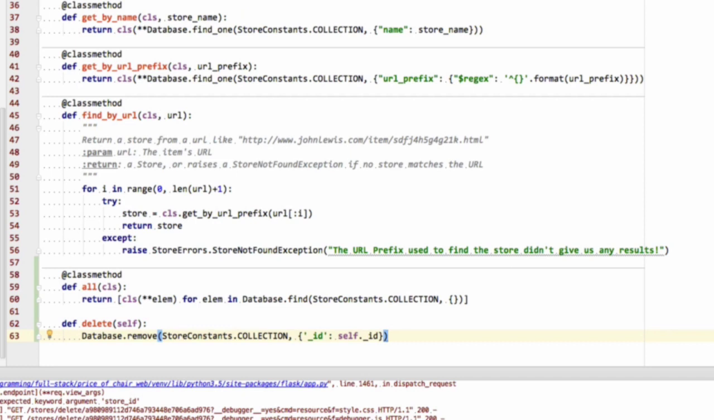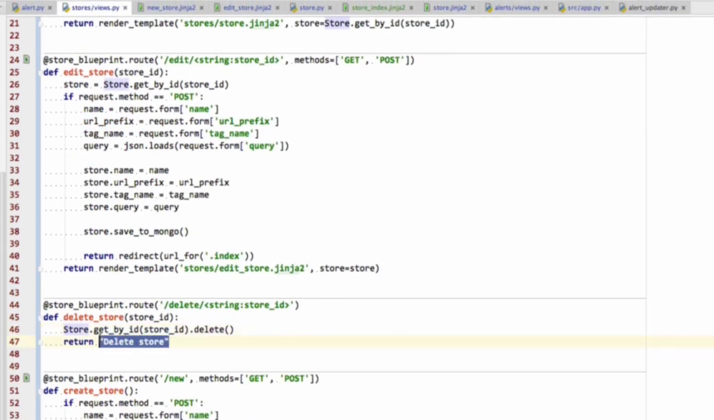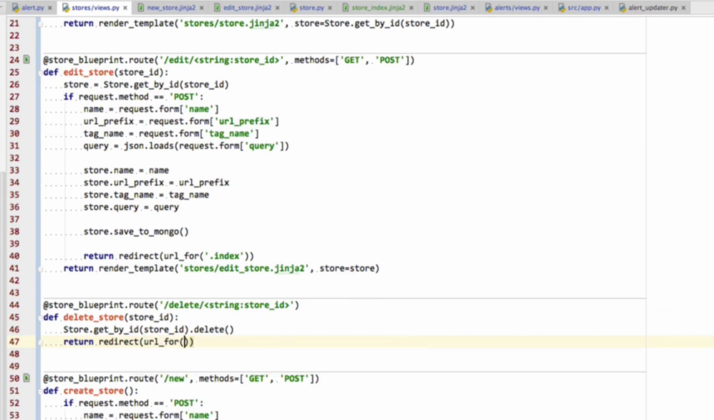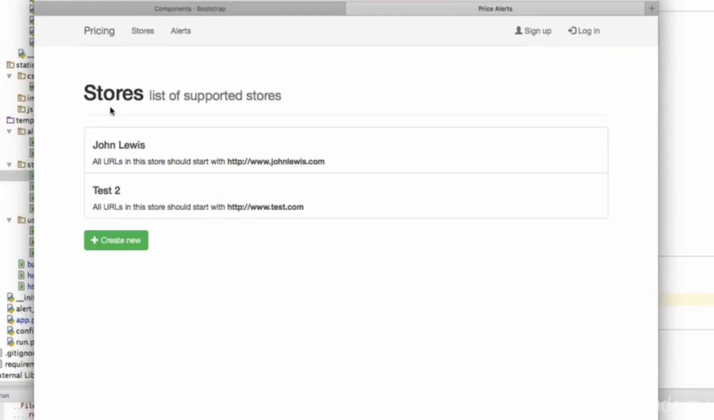That's it. Let's go back into the view, and instead of returning delete store, let's return a redirect to the URL4 of the index, which is the store index. Okay, let's try that again, and now that gets deleted.